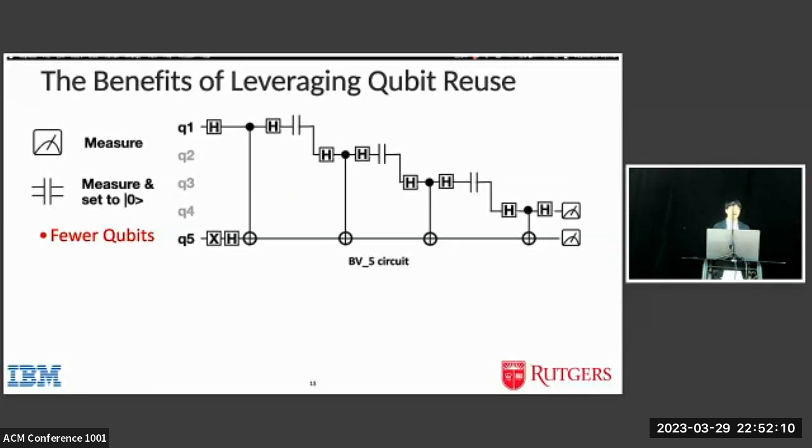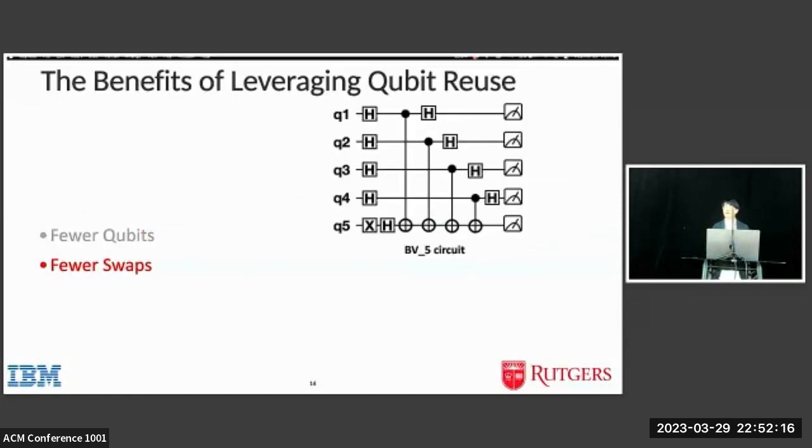So far, we have talked about the benefit that leveraging qubit reuse could reduce the qubit usage. It also has other benefits. We can use qubit reuse to reduce the number of swap gates.